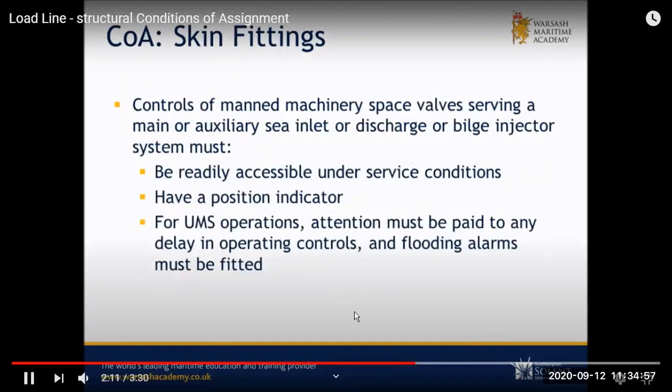discharges. Then your machinery spaces, especially the sea chests and all for discharge or the bilge injector system. First, they should be easily accessible, because if there is some leak, we should be able to overhaul and repair, otherwise the ship can get flooded. So overboard discharges should be accessible for servicing and there should be an indicator for open and close. Now this is for a manned machinery space. If in UMS, then you should have a delay in operating controls, and alarms should be there if there is any leak or some problem.